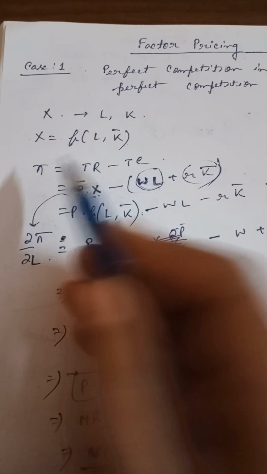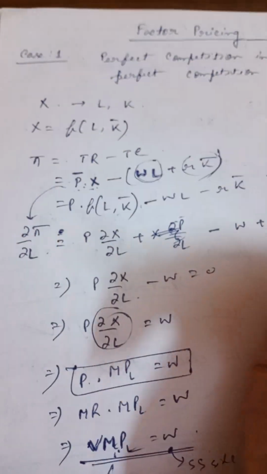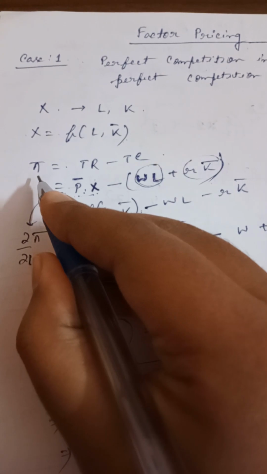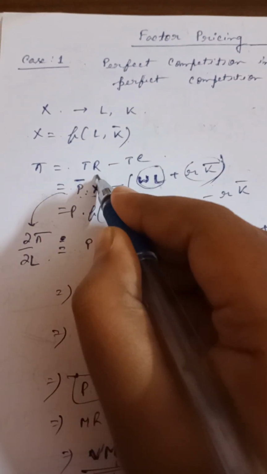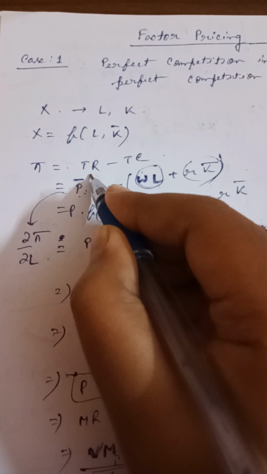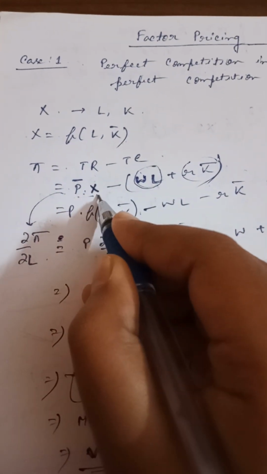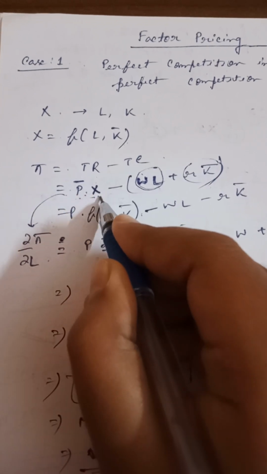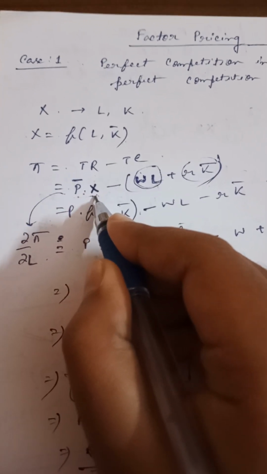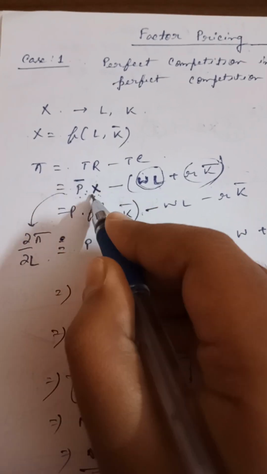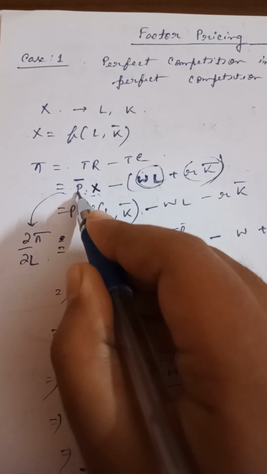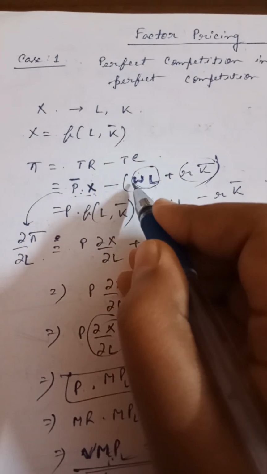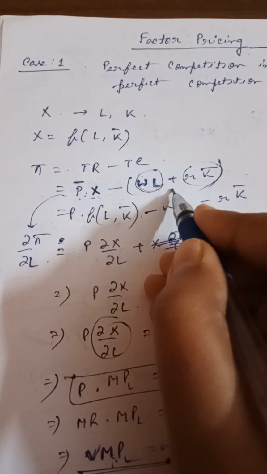For equilibrium, any firm produces for the profit motive, and the profit equation is pi equals total revenue minus total cost. Total revenue is P into X, where P is the price per unit and X is the total quantity produced. As it is perfect competition, the price is constant, and total cost means W into L plus R into K.